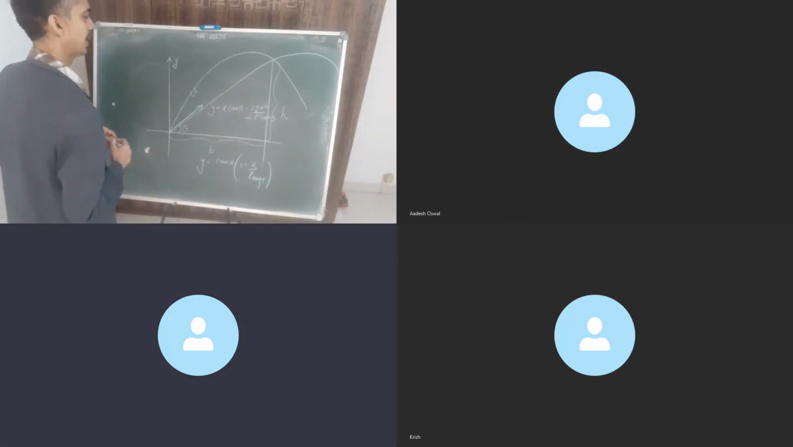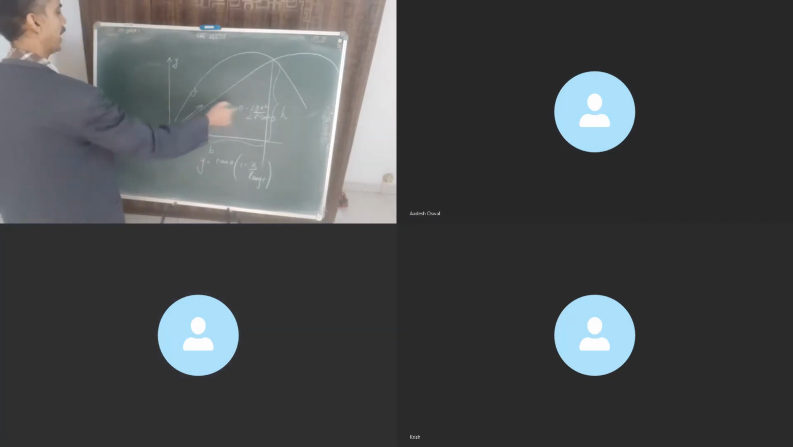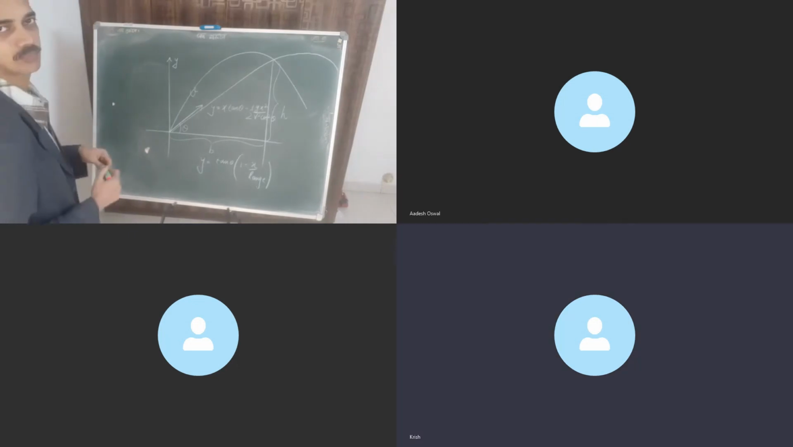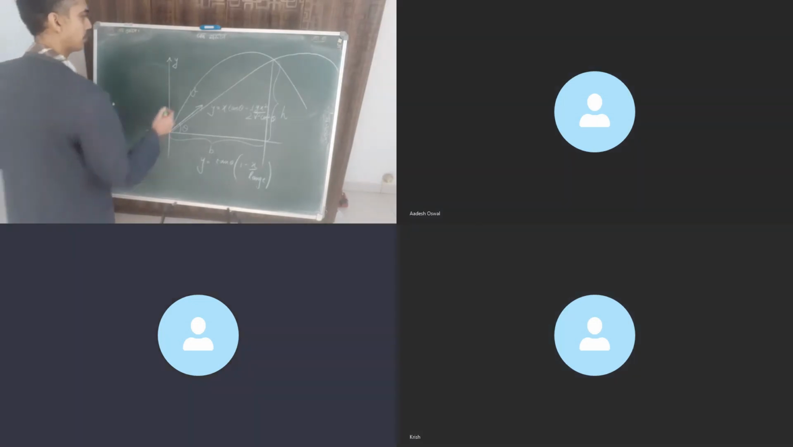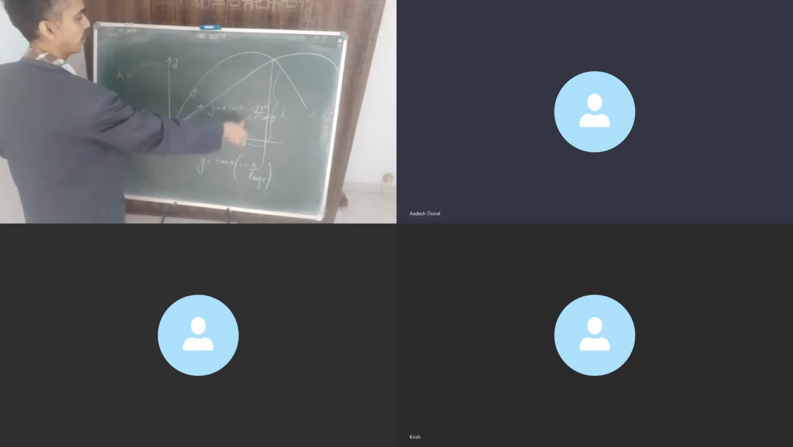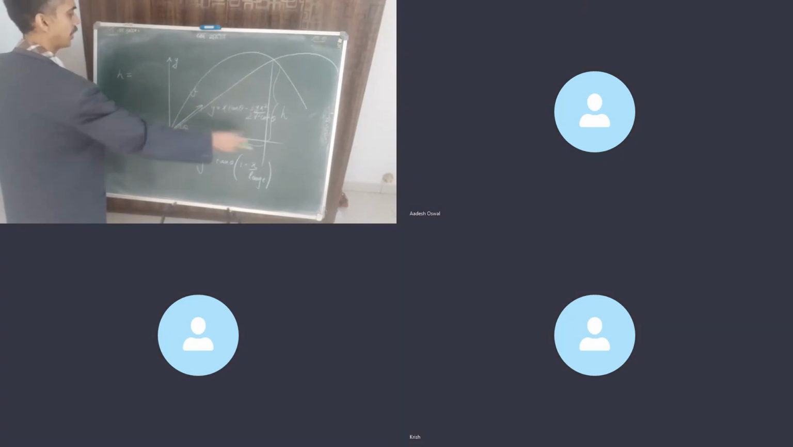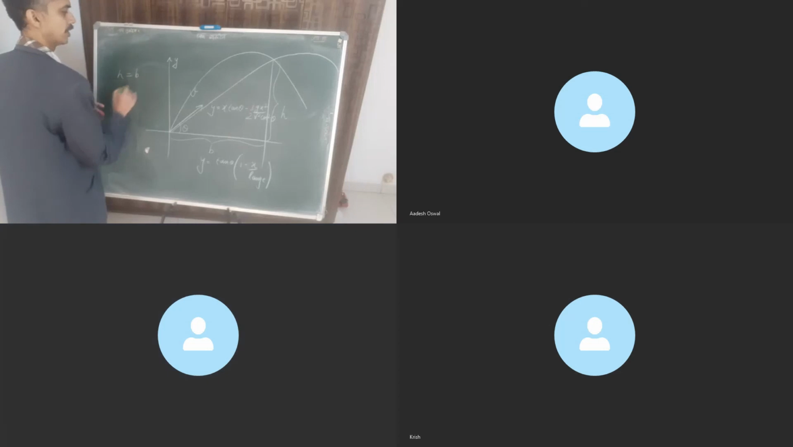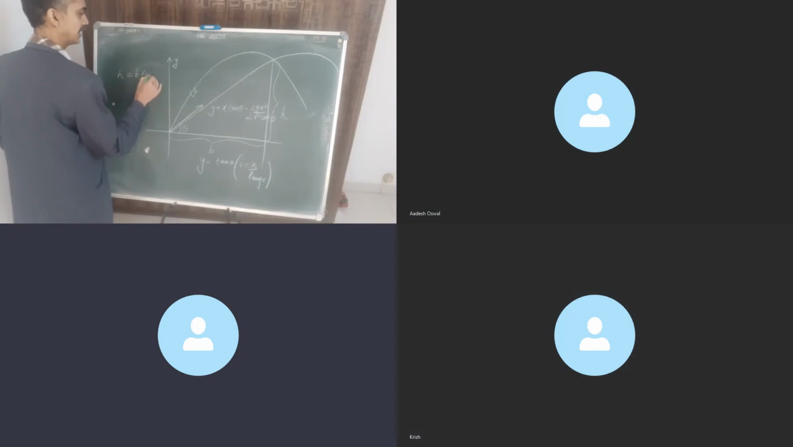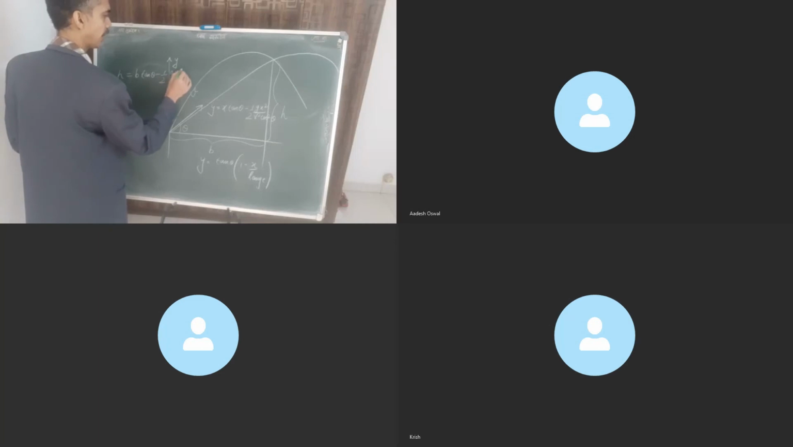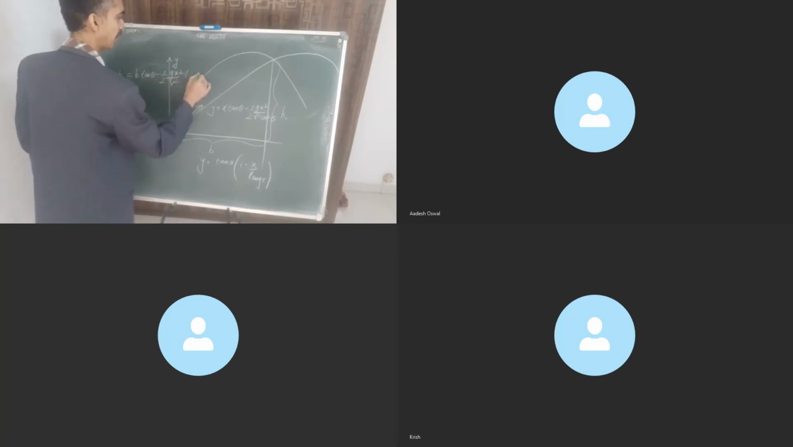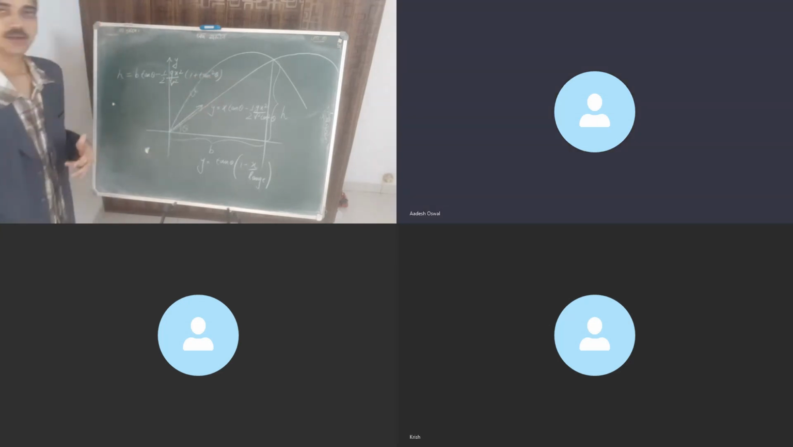Now, what you have to do in this? Simply place the value of y and x. Got it? So y is how much to us? y is h, correct? And x is how much? x is b, correct? So h equals b tan theta minus half g x square by v square sec square theta, which is 1 plus tan square theta. Got it?